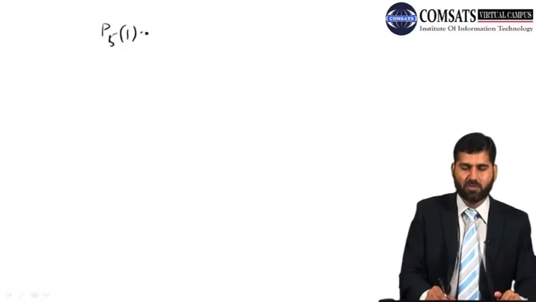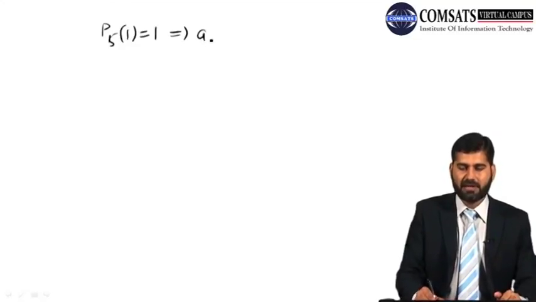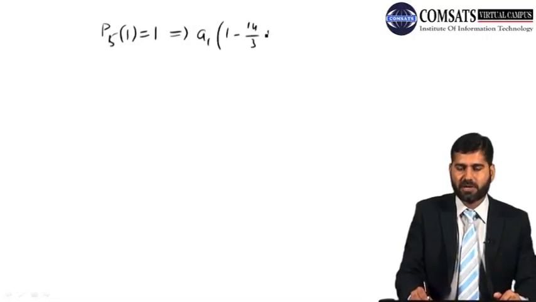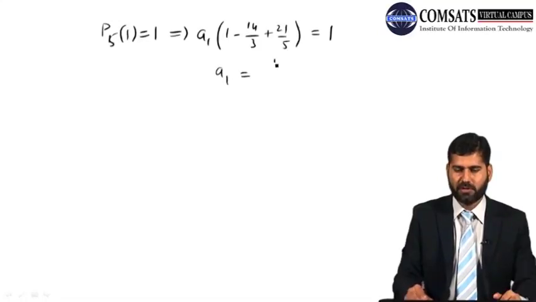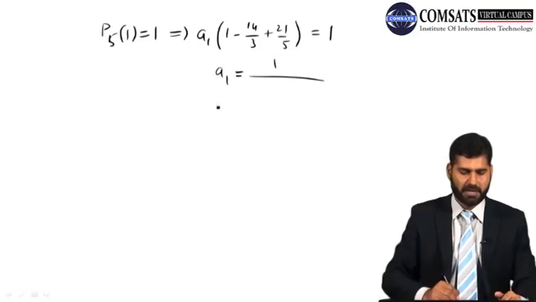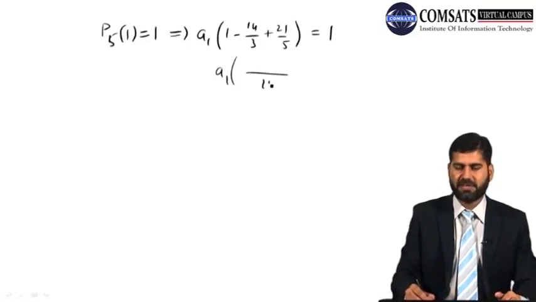P5 at 1 is equal to 1 implies that a1 times 1 minus 14 by 3 plus 21 by 5 is equal to 1. A1 to be equal to 1 over 1 minus 14 by 3 plus 21 by 5. LCM is 15.